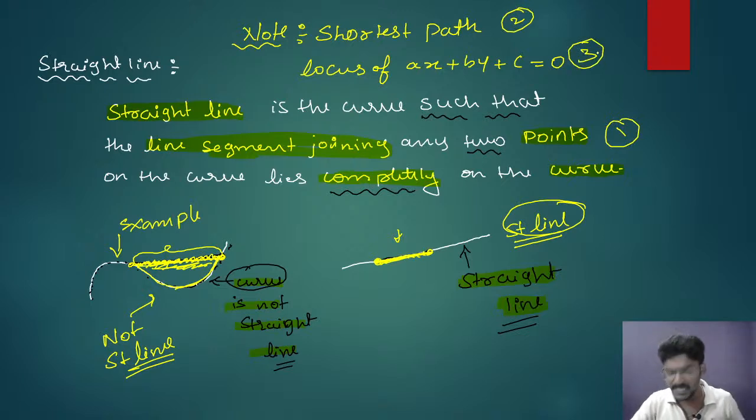Most of the students write shortest path between 2 points, and some of the students write locus of ax plus by plus c equal to 0. So all those terms are the same as your straight lines, but you must also know analytically. The analytical meaning of this straight line is that when you take 2 points on the curve and join them, the line segment joining those 2 points should be on that curve. Then we say that is a straight line.